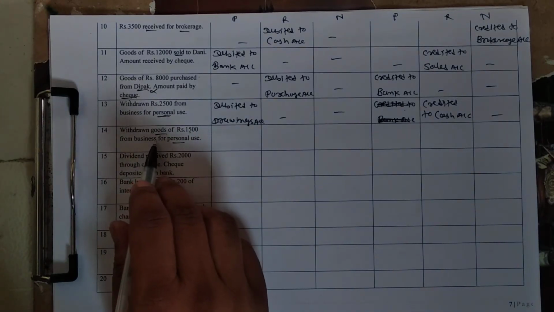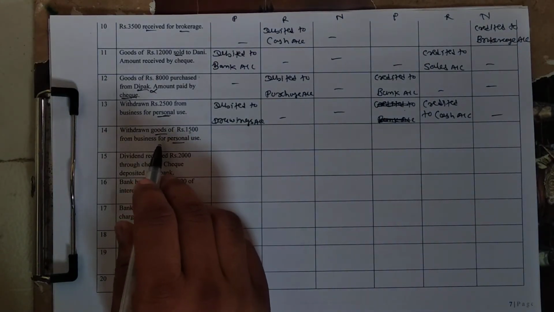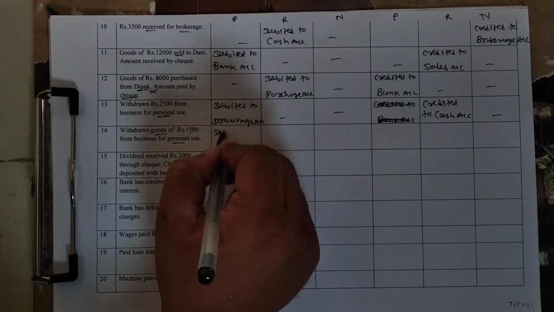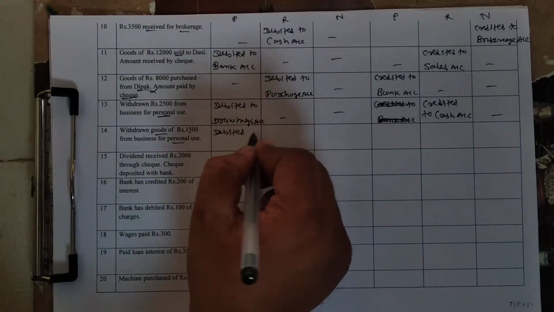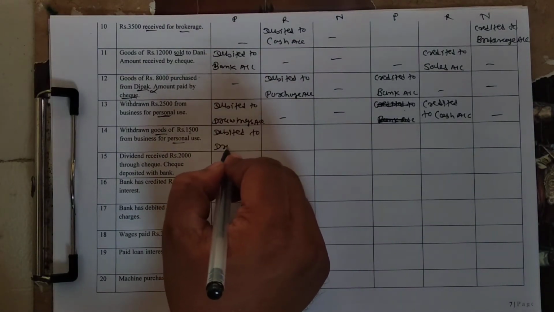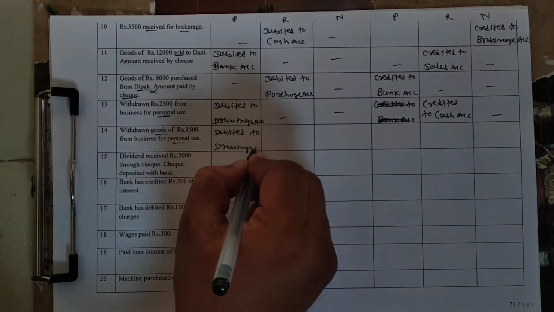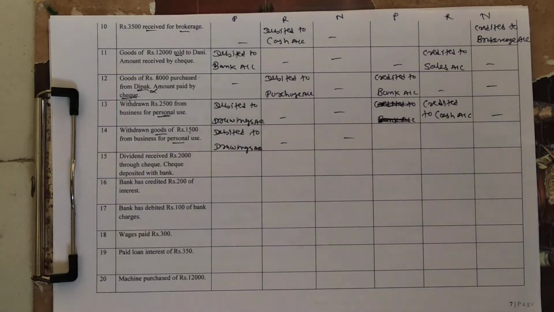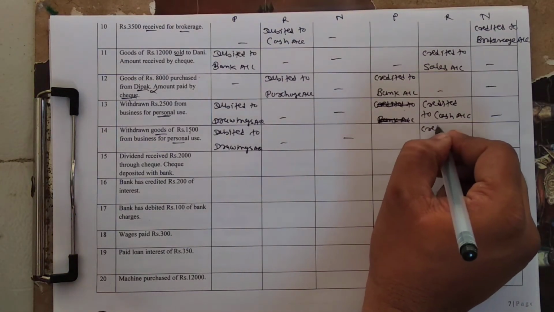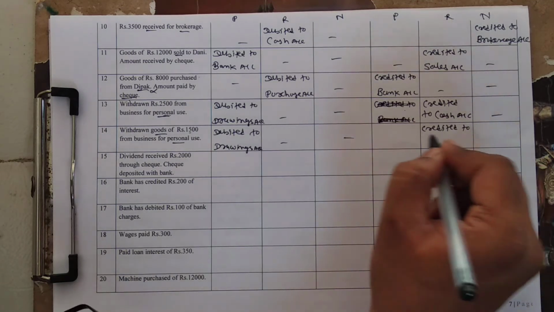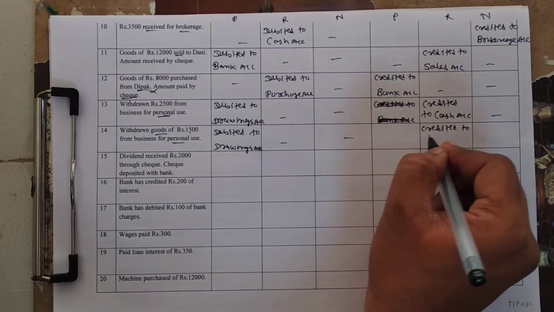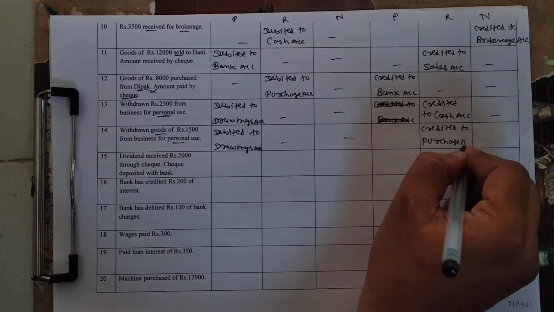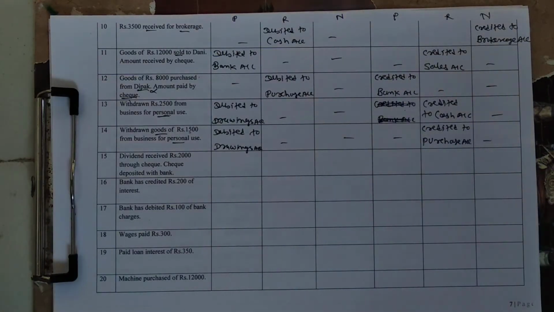Okay, again, withdrawn goods from business, student, goods. When the owner withdraws goods or cash, in both cases owner is receiver. Debited to drawings account because owner, a person, is receiver. Okay, and which account is credited, student? Here goods go out, so goods is a real account. When goods go out by the other way, withdrawn, it is credited to purchase account, student.